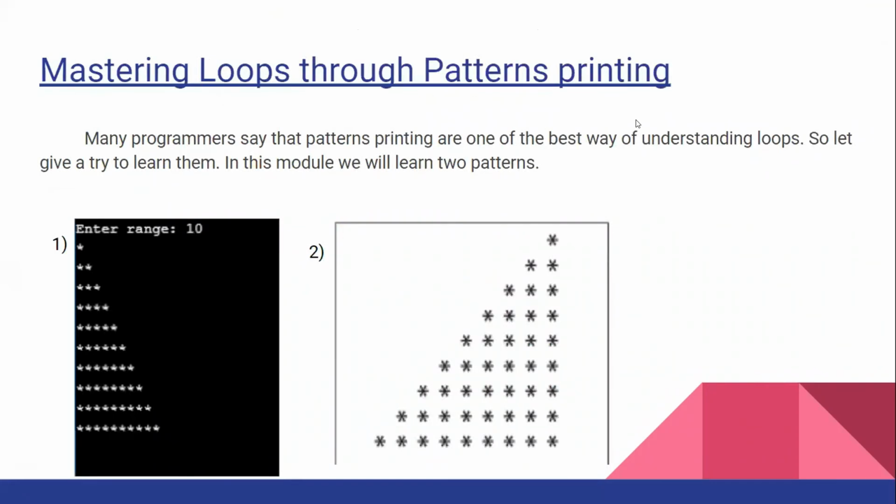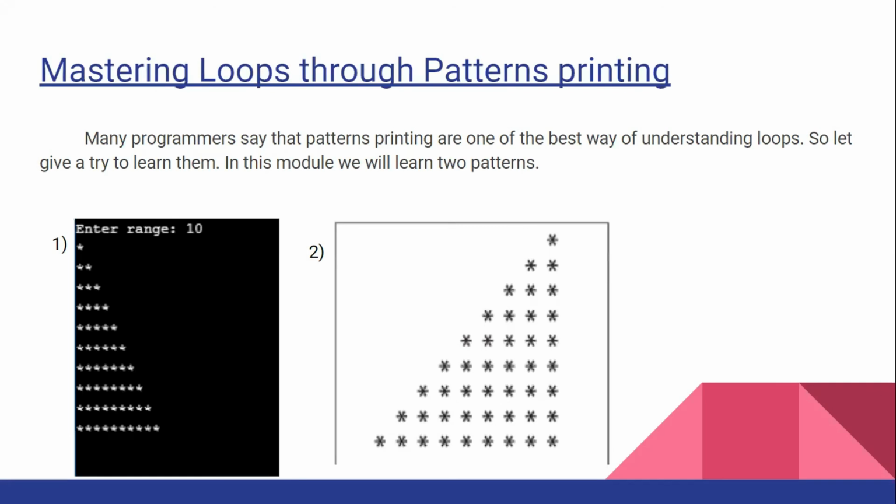We'll go to mastering loops through patterns printing. This is in your lab exams. You'll have to print loops like this, stars like this. So can anybody tell me how can you print a star like this? By using for loop. You can even use while loops also.